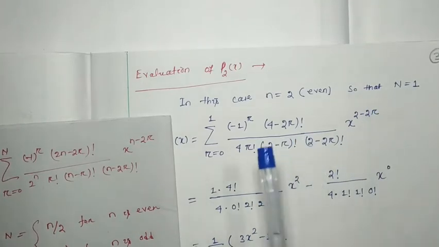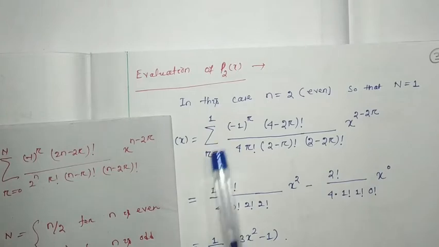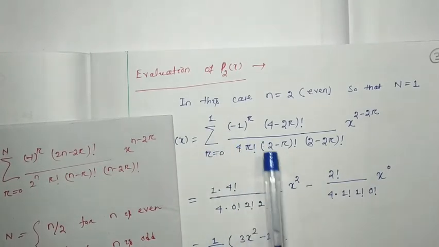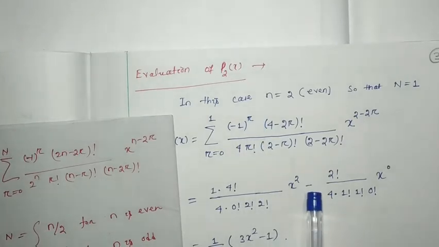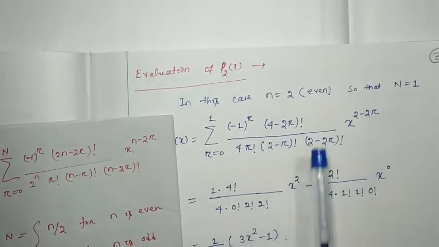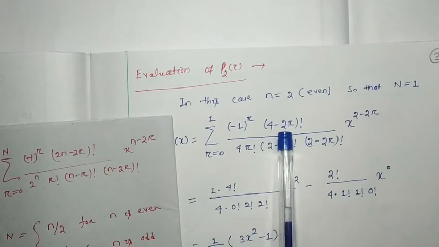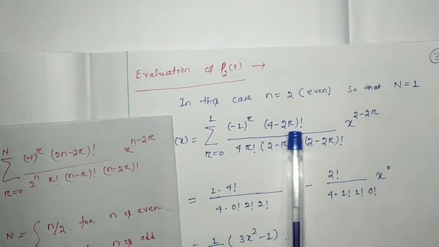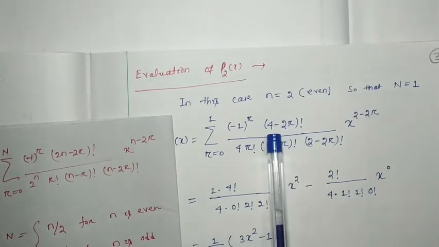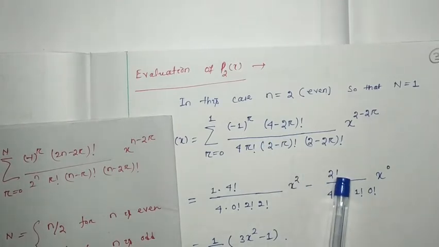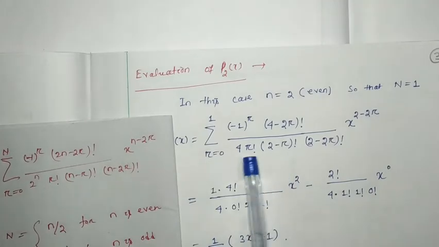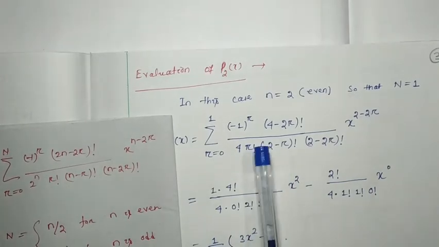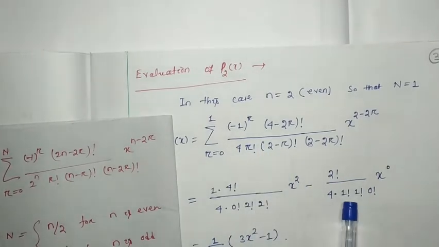The next term, we have to consider r equal to 1. So r equal to 1 means minus 1 to the power 1, which is minus 1. Then here you can see (4 minus 2r), r is 1, so 4 minus 2, 2 factorial, whole divided by 4 into r factorial, that is 1 factorial.